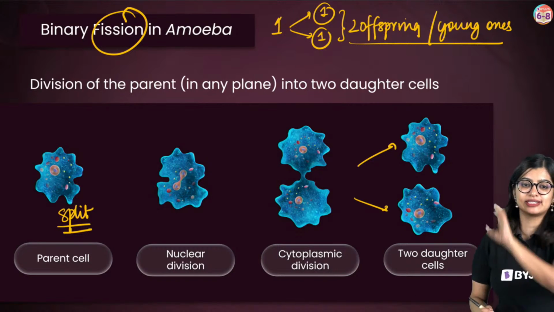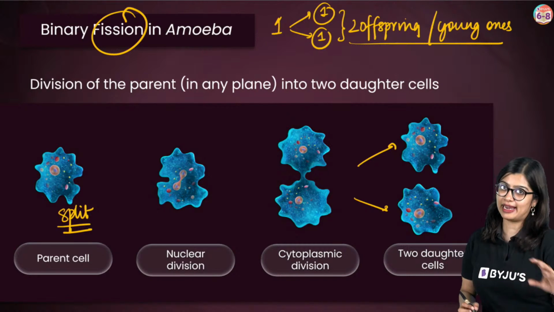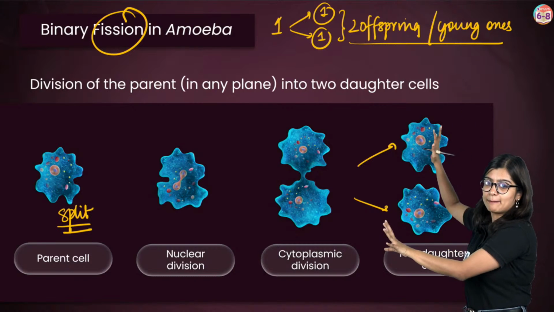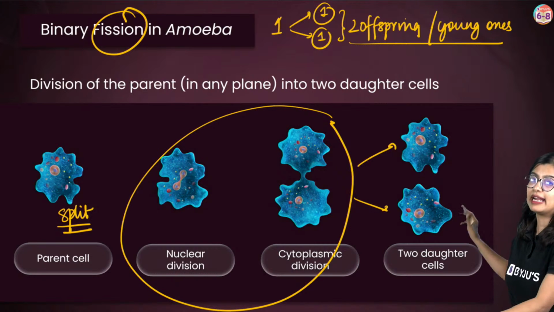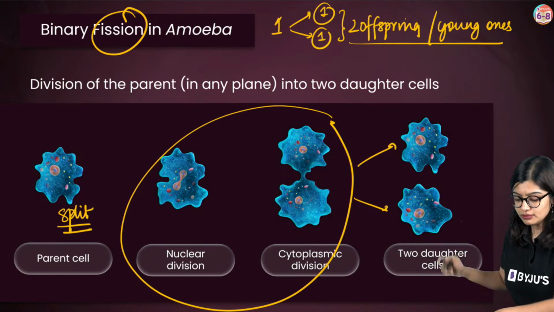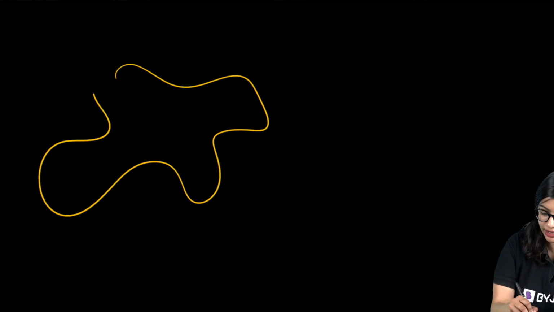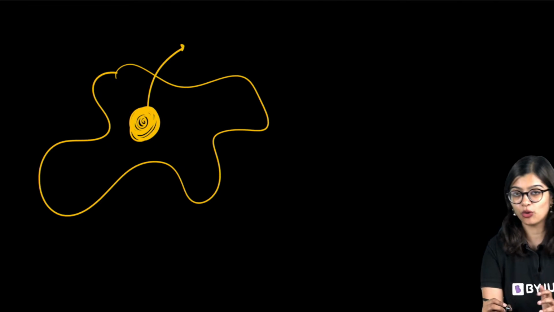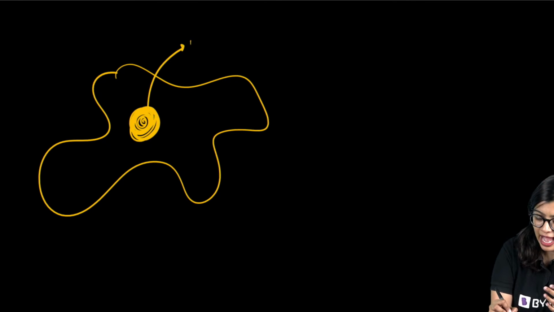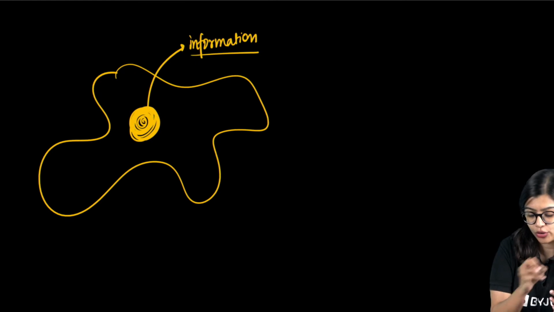So we saw the overview. There is a parent. The parent is undergoing some process, some changes are happening, and we are getting the daughter cell. Now, in any organism, we know that every cell or every living organism has some information about it stored.